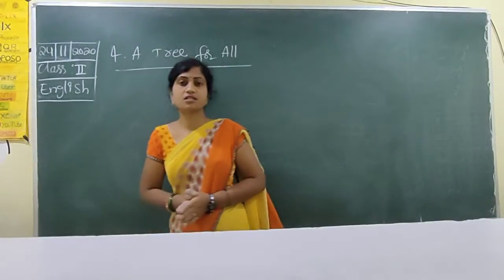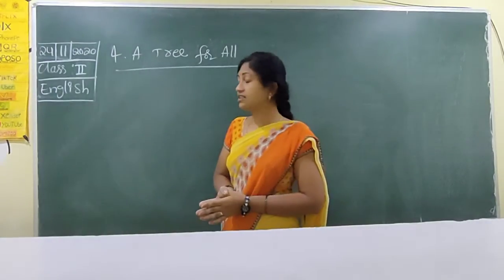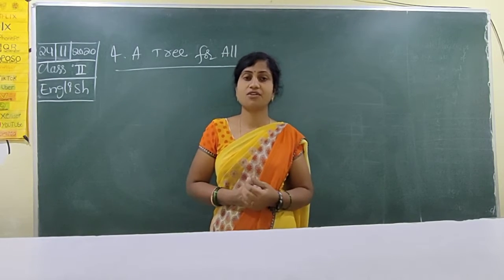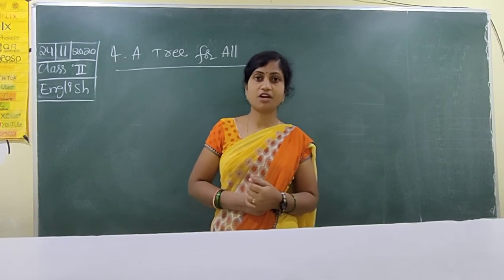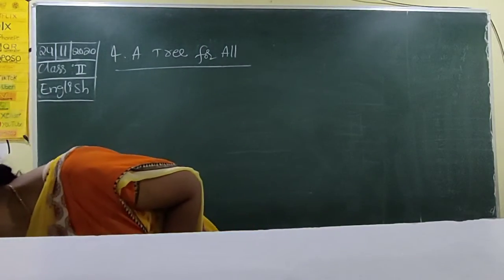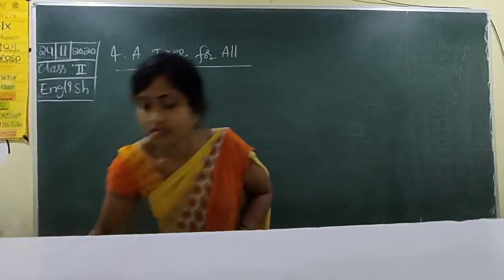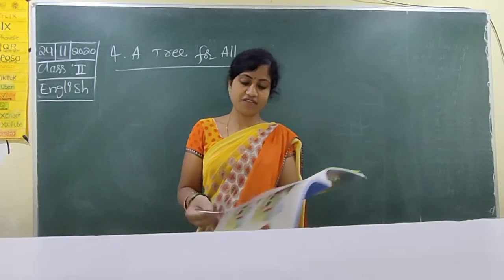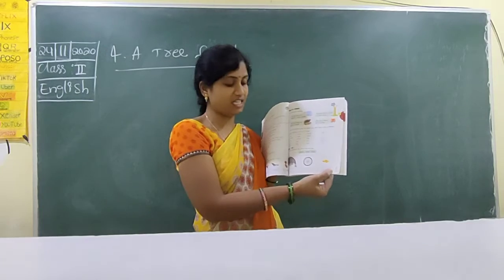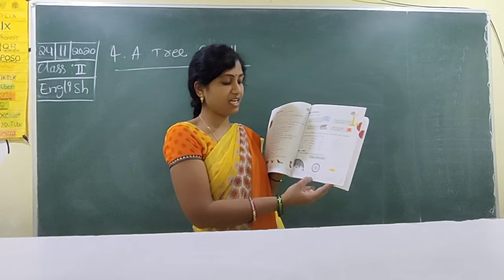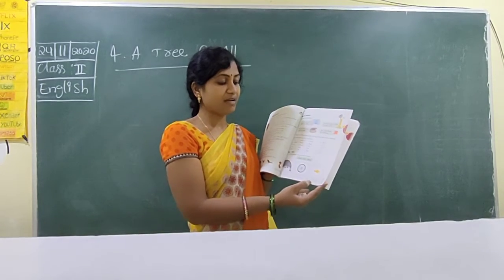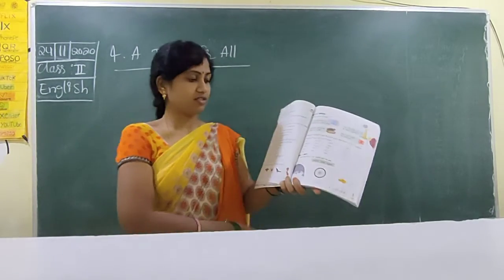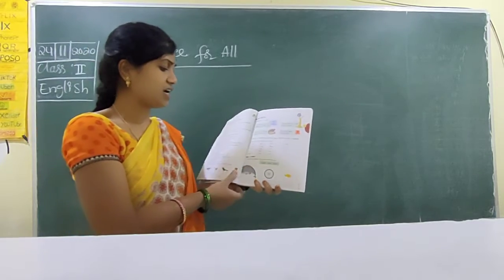Good morning, children. In class, we are writing the bits A, B, C, D, E, F. Those bits are completed. Now, today we are writing G bit. All of you open your textbooks, page number 38. Yesterday we finished whale, wheel, whistle: W-H-A-L-E, whale; W-H-E-E-L, wheel; W-H-I-S-T-L-E, whistle. So see here, whether the bit is completed or not.